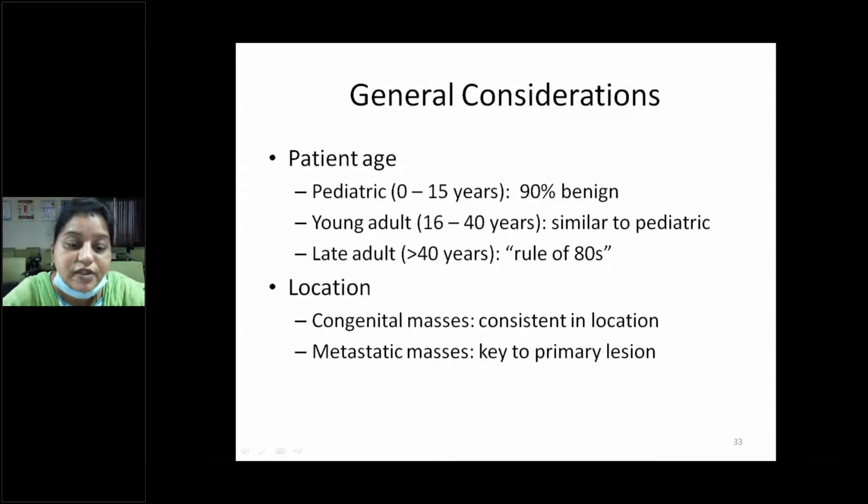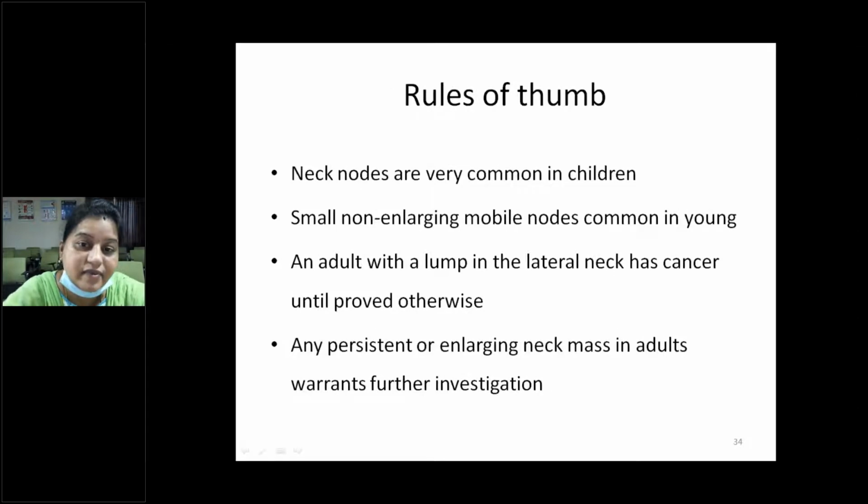So depending upon the location, congenital masses will be consistent in location, whereas metastatic masses can give a key to a primary lesion. So the primary will be there in other areas.